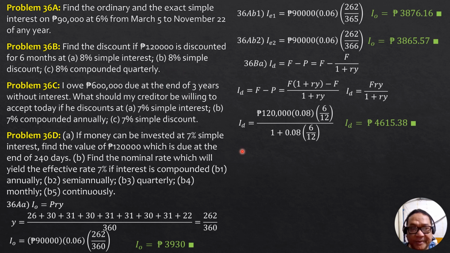So for the second part, the discount at 8% simple discount. This is automatic because I_D equals FDY. So substitute 120,000 times 0.08 times 6 over 12, and that is equal to 4,800 pesos.